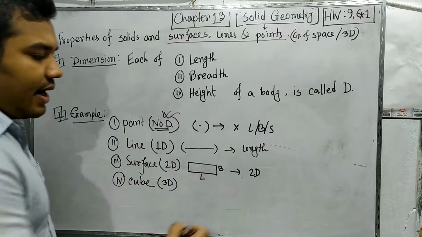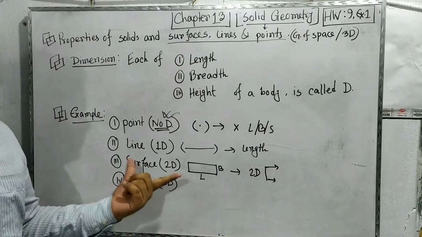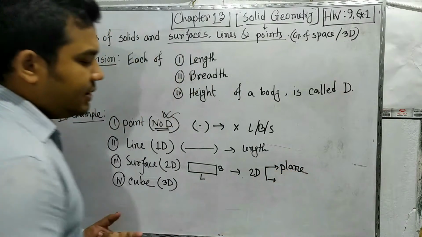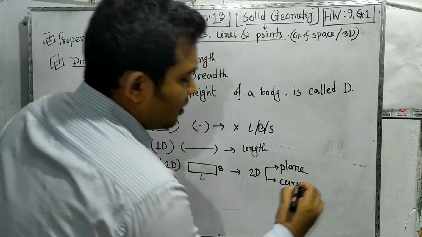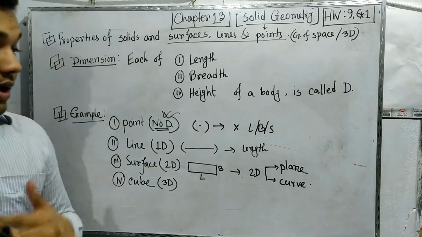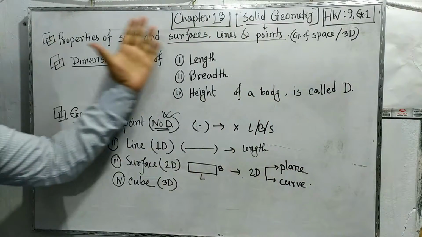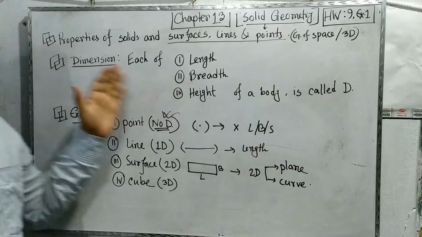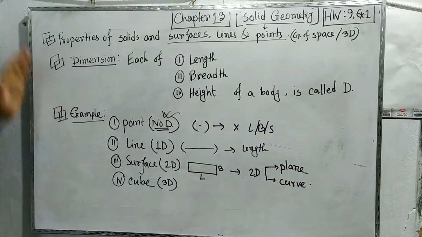Here I want to talk about different types of surface too. A surface can be a plane surface, and there is another kind called a curved surface. If we relate it to practical life, consider this board. If we think of just the plane of the board, this is the length and this is the breadth.